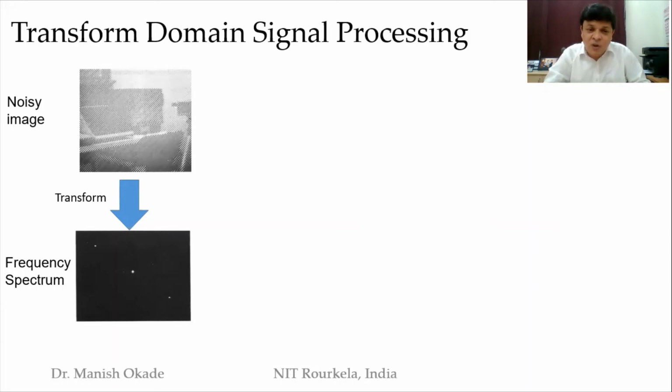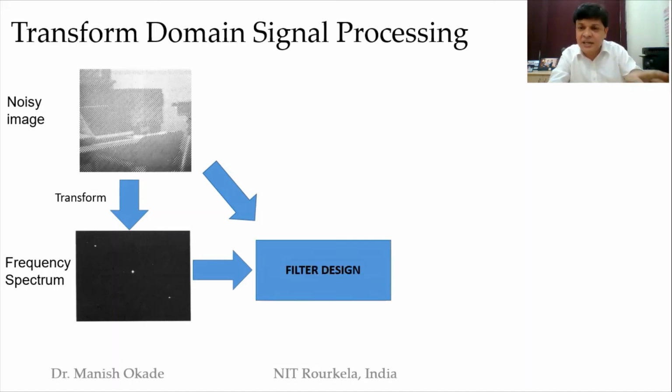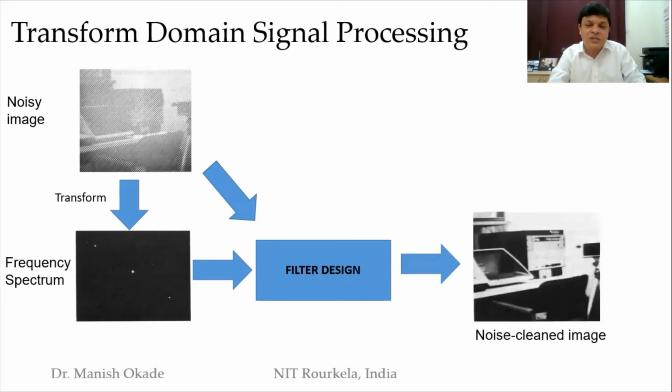I use some mathematics and see that some frequency selective filtering has to be done. So I go for a filter design. By taking the input noisy image, I will understand at what frequency there is a noise, and I'll design a filter. I will take the inverse transform and I'll clean the image. So this is the noise cleaned image that I get. If you could see this image, it is far better than what the noisy image appeared. So the transform domain helps me to do that.